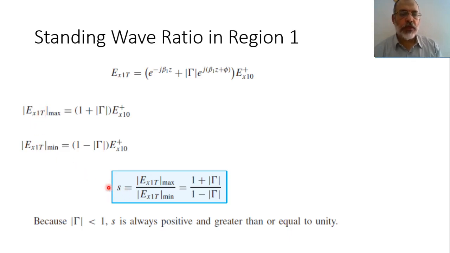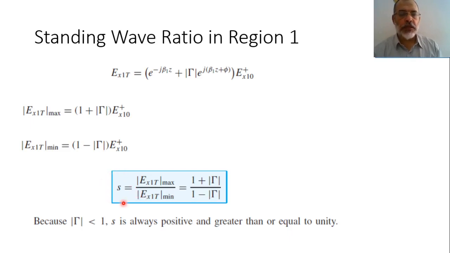So the standing wave ratio equals the peak value of the electric field, or the maximum value of the electric field, over the minimum value of the electric field. So according to this, it is 1 plus the magnitude of the reflection coefficient over 1 minus the magnitude of the reflection coefficient.